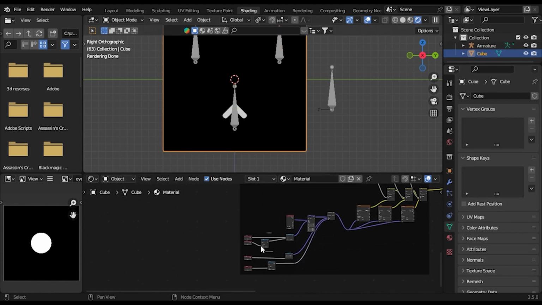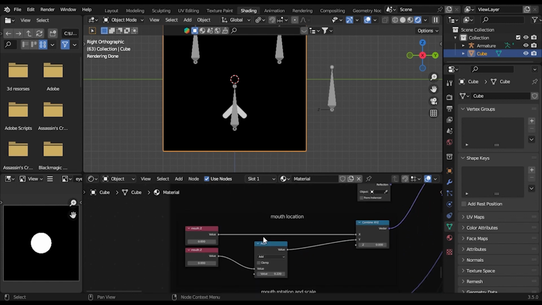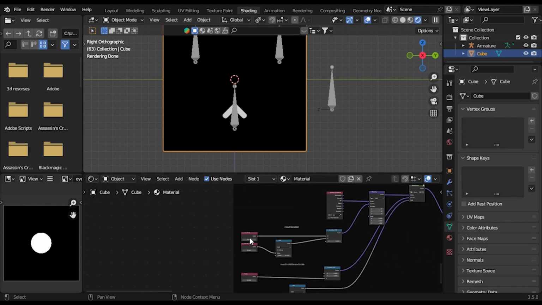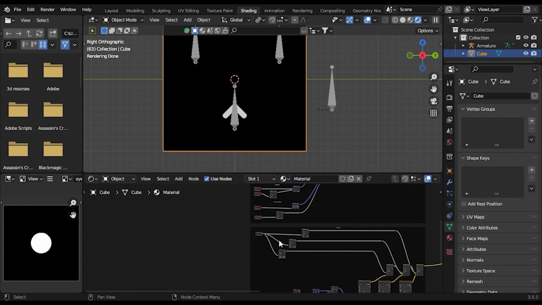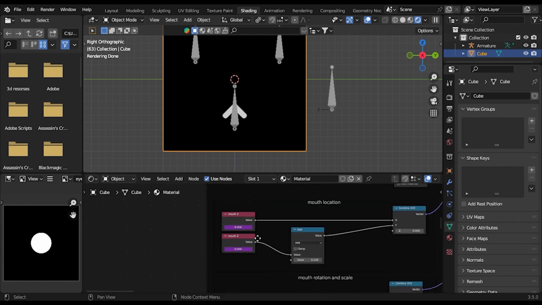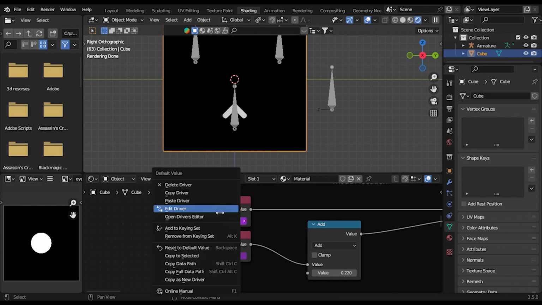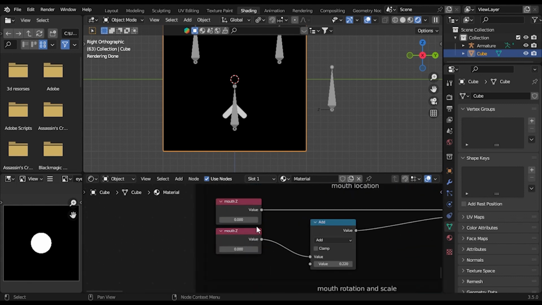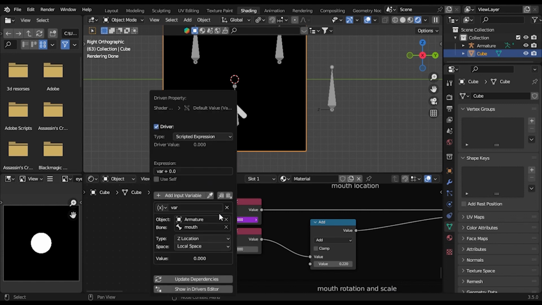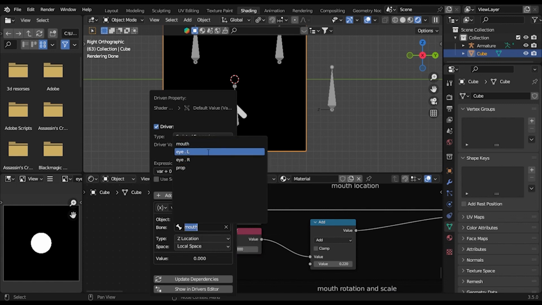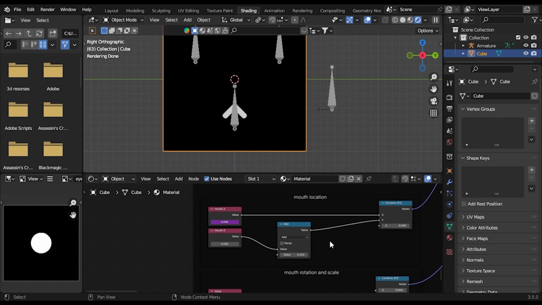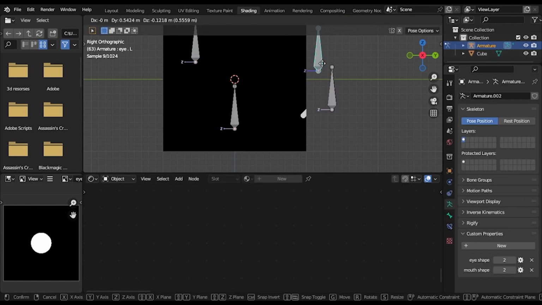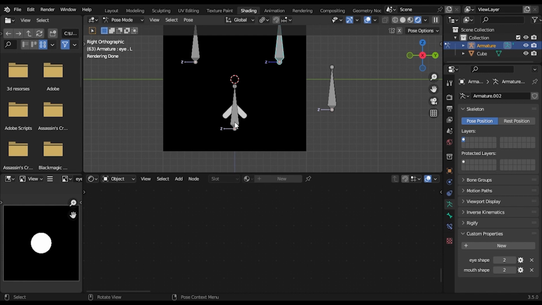To control the location of your eye, we're just going to keep copying drivers. Let's first take the Z one. Let's copy driver and paste the driver right here. Go to edit driver, and instead of the mouth, we'll use the eye left. So now when this bone moves, it will move with it.